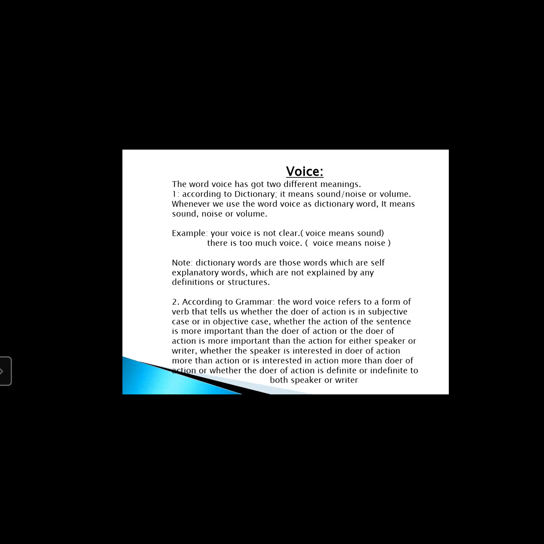In my first sentence, in which I brought Noshin before the action, Noshin broke the door, my preference was towards Noshin, the doer of action. Whatever happened is not more important than who did it.